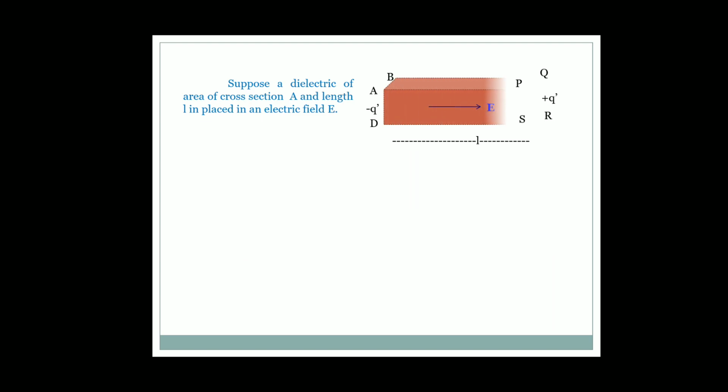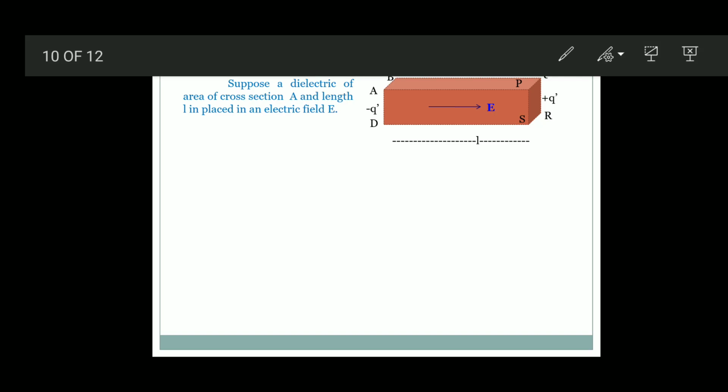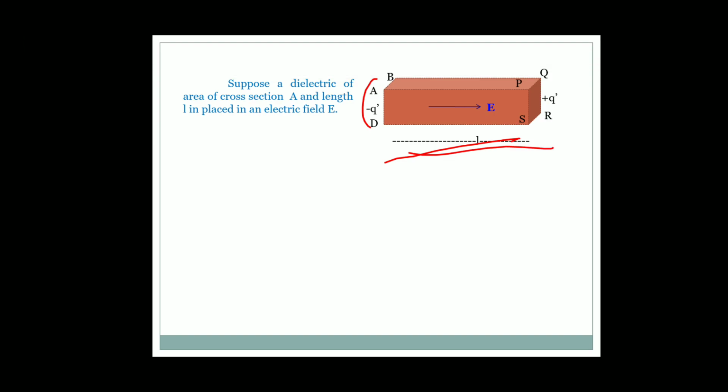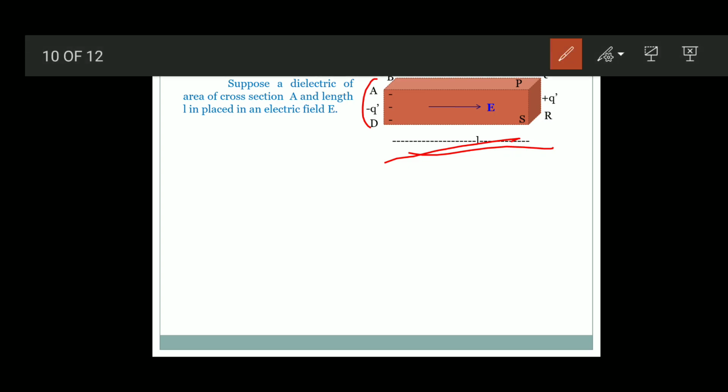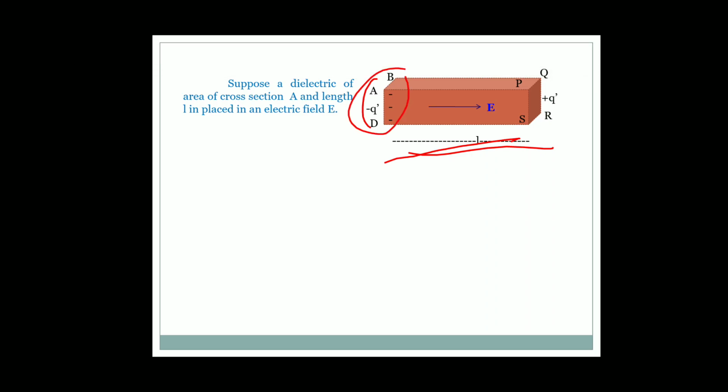How can we calculate this dielectric polarization? Let us suppose a rectangular block having area of cross section A and length L. When this block is kept in an electric field, negative charge is induced at the ABCD plane and positive charge is induced at the PQRS plane.